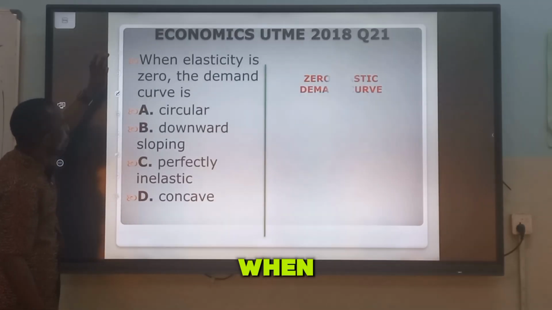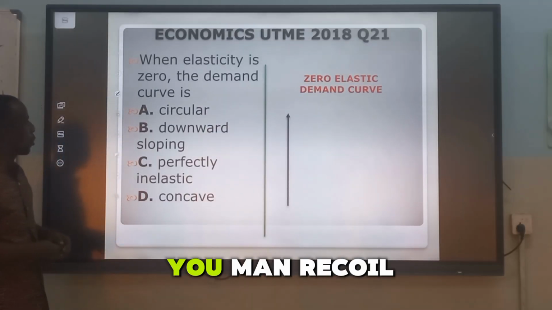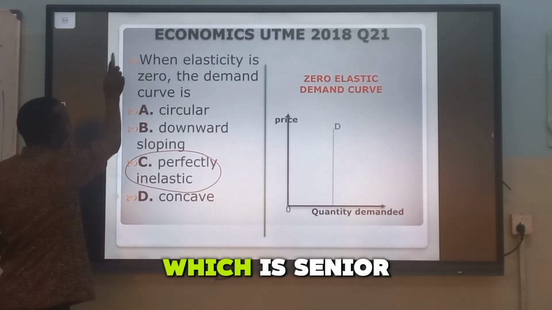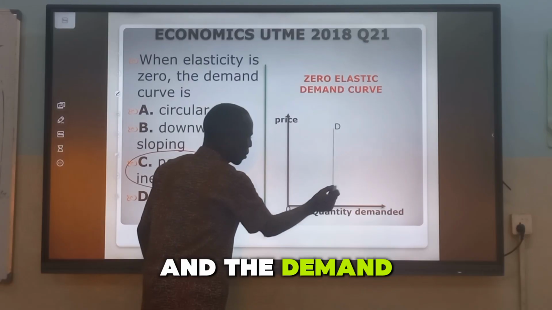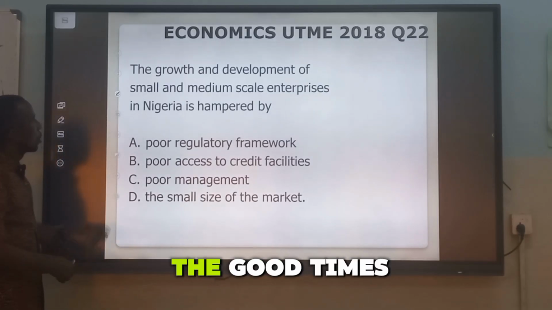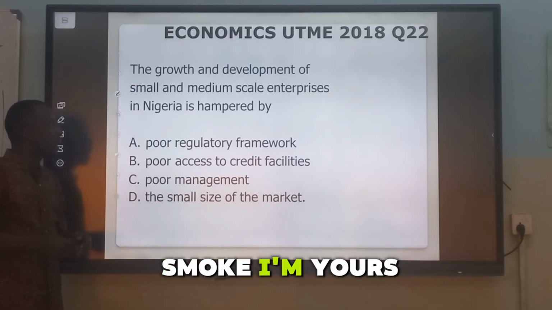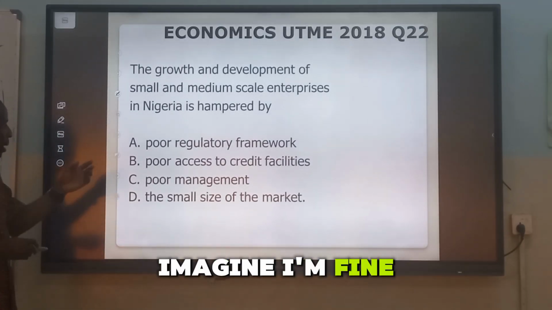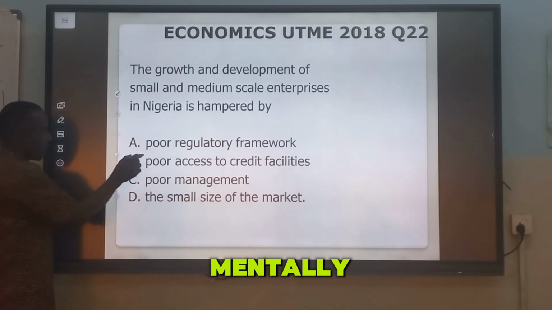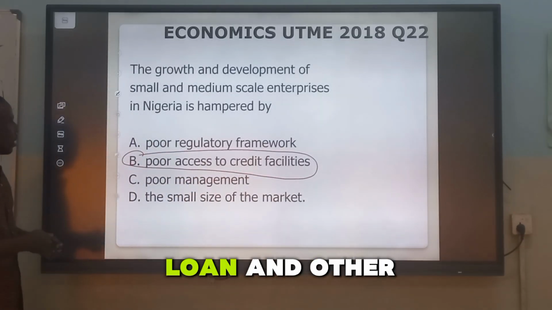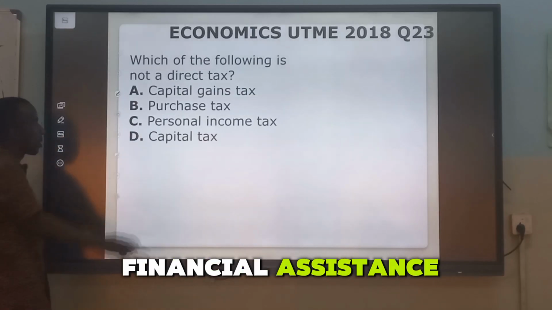When elasticity is 0, the demand curve is perfectly inelastic, which is seen here. And the demand curve is parallel to the price axis. Number 22, the growth and development of small and medium scale enterprises in Nigeria is hindered majorly by poor access to credit facilities in the form of loans and other financial assistance.